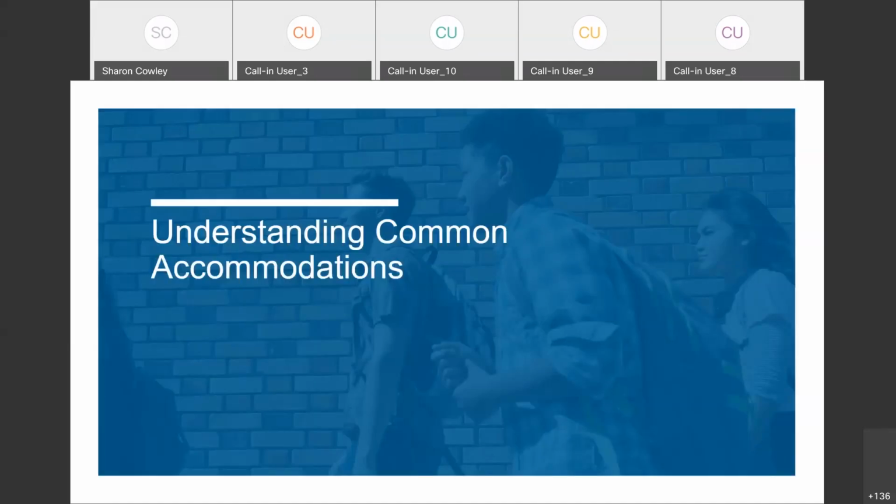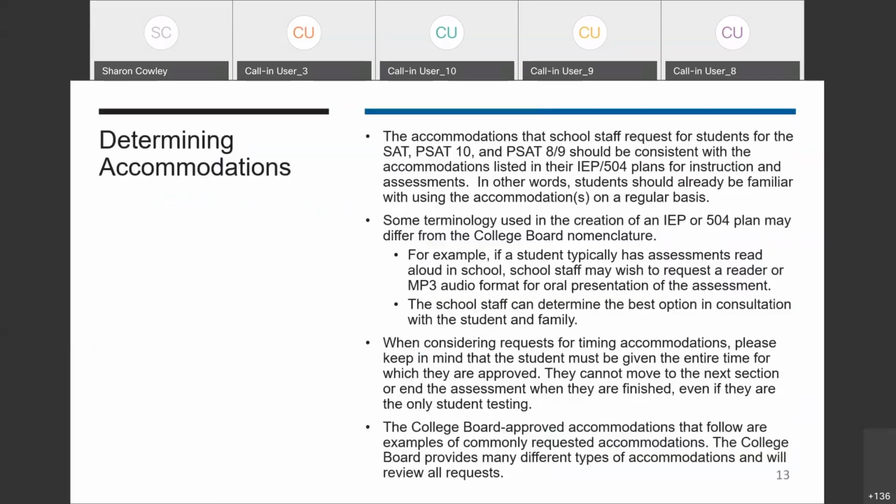I'm going to walk through next some of the common College Board accommodations that we have available.